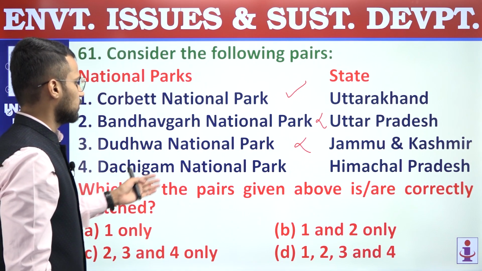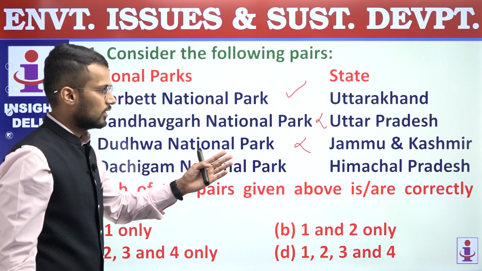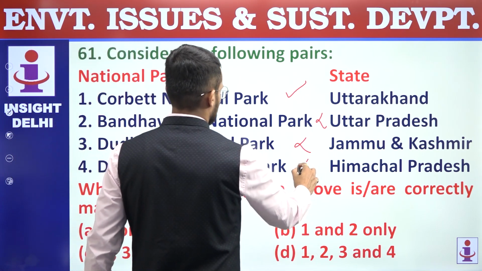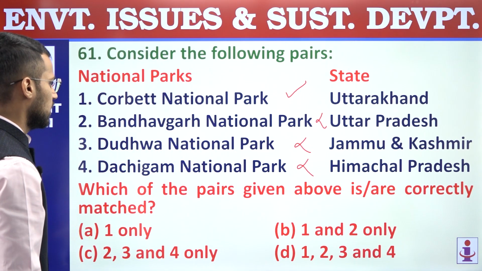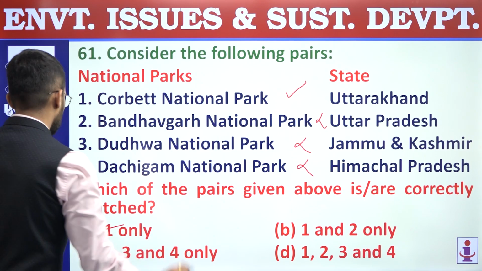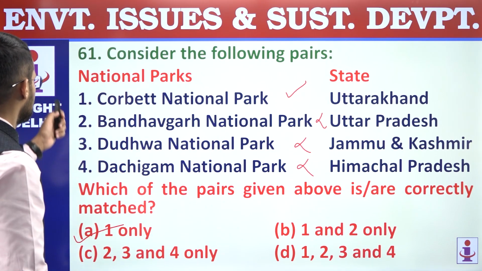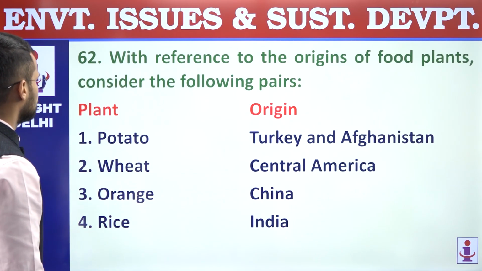Fourth is Dachigam National Park. It is matched with Himachal Pradesh, which is also incorrect. It is Jammu and Kashmir. Right? So only one pair is correctly matched, and that's why answer is A, only one only. 61, answer is A.